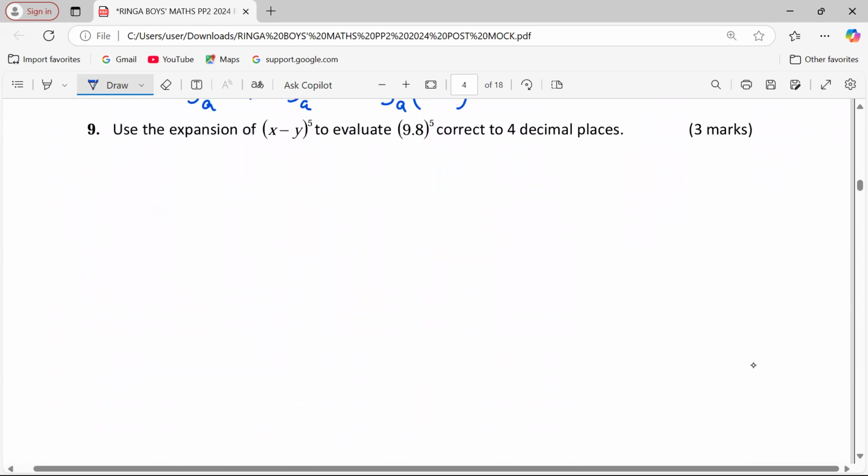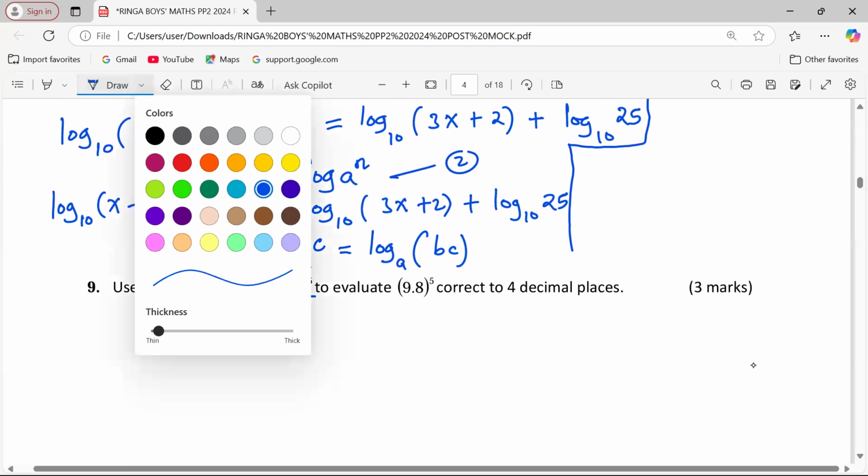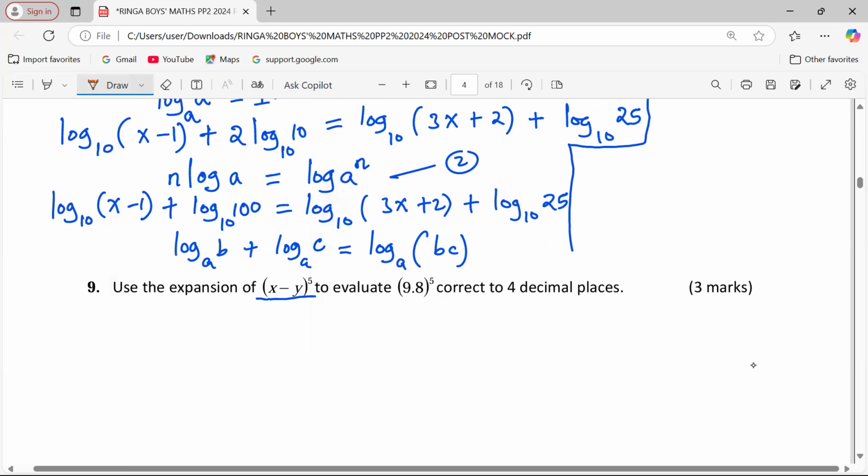Number 9, use the expansion of (x − y)^5 to evaluate 9.8^5 correct to 4 decimal places. Remember that when we have been taught to use the expansion here, we are going to give the full expansion. In this case, allow me first of all to show you how to come up with the Pascal's coefficients of a given power.